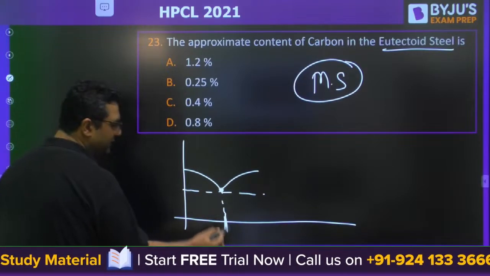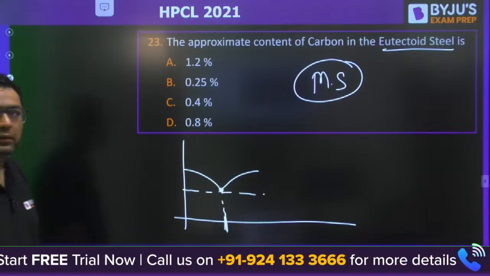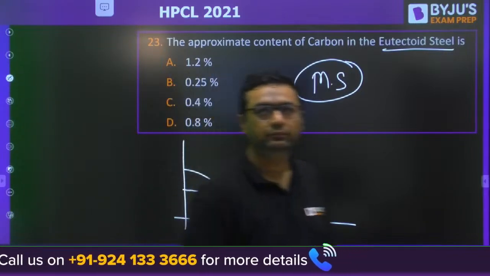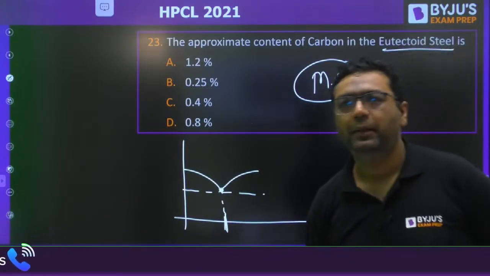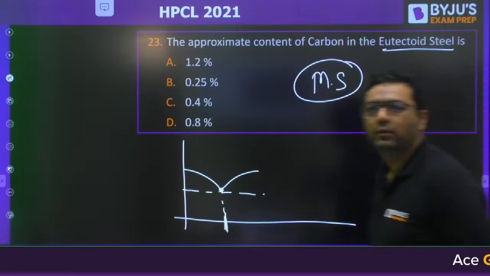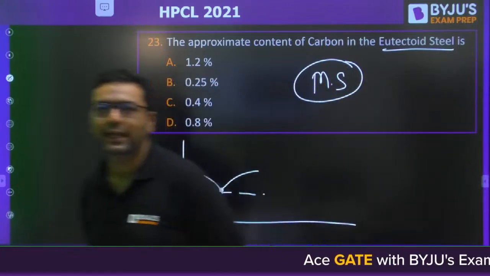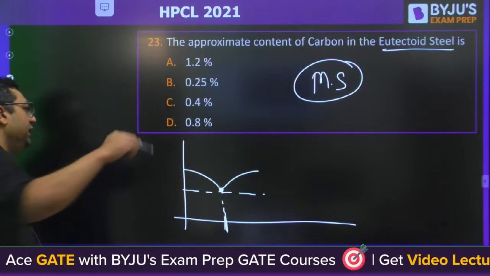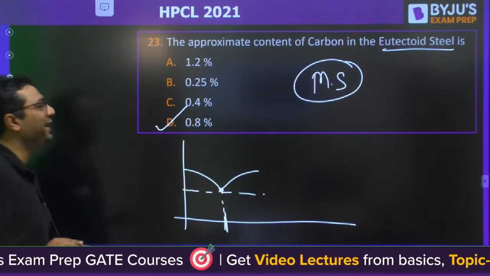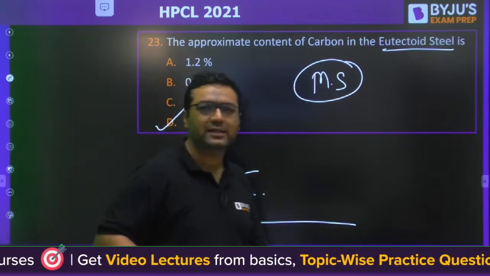What is the carbon percent here? Very good. Okay. Mani Gadeshwaran is saying D. Paglesan D. Aspirant D. Ashish D. D is the correct answer. 0.8% is the very much correct answer, guys.